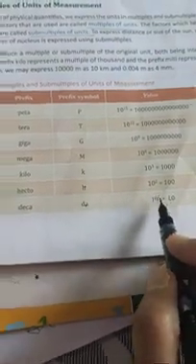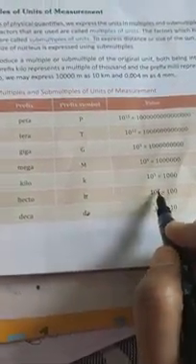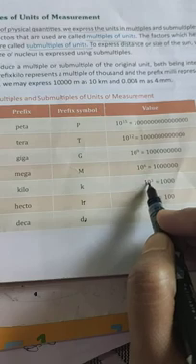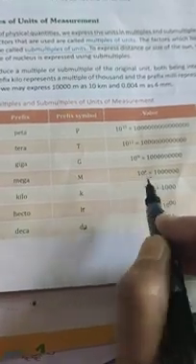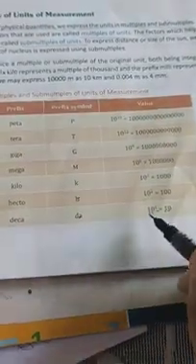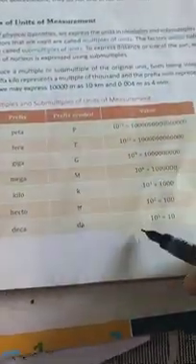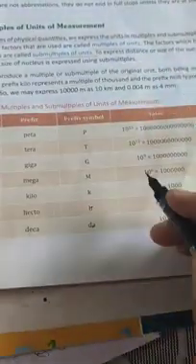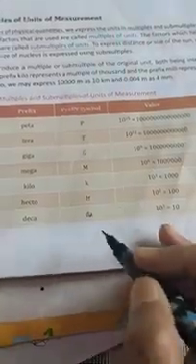So 10 to the power 1 is deca, 10 to the power 2 is hecto, 10 to the power 3 is kilo, 10 to the power 6 is mega, 10 to the power 9 is giga, 10 to the power 12 is tera, and 10 to the power 15 is peta. So we can change in this manner to larger units, meaning multiples.